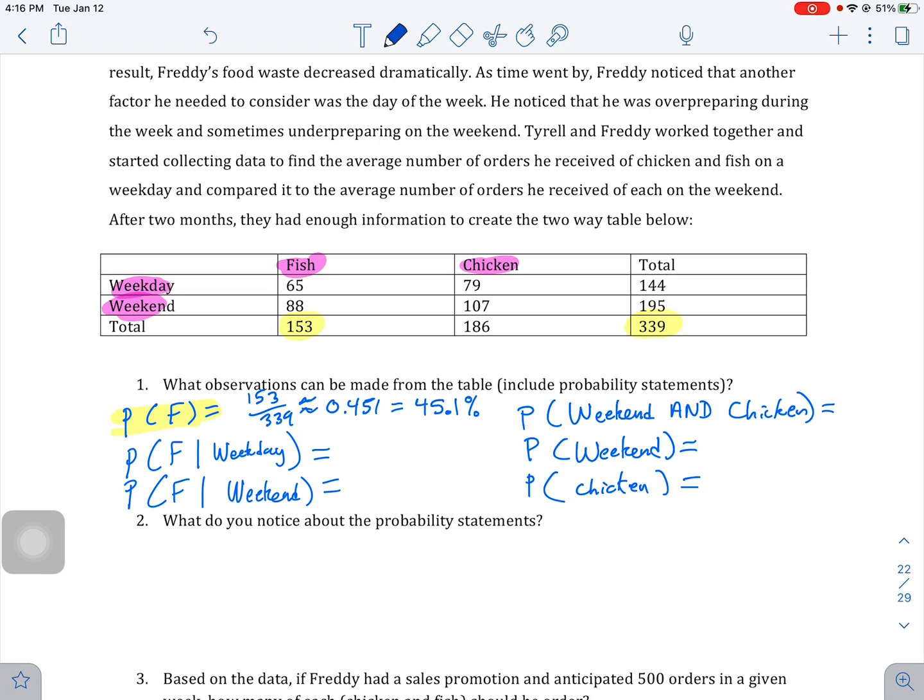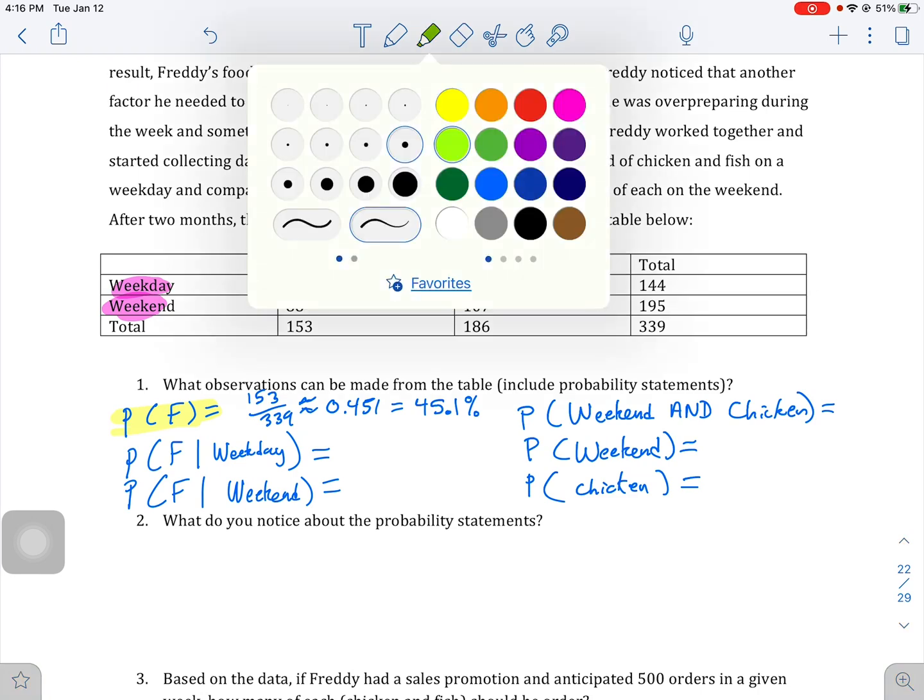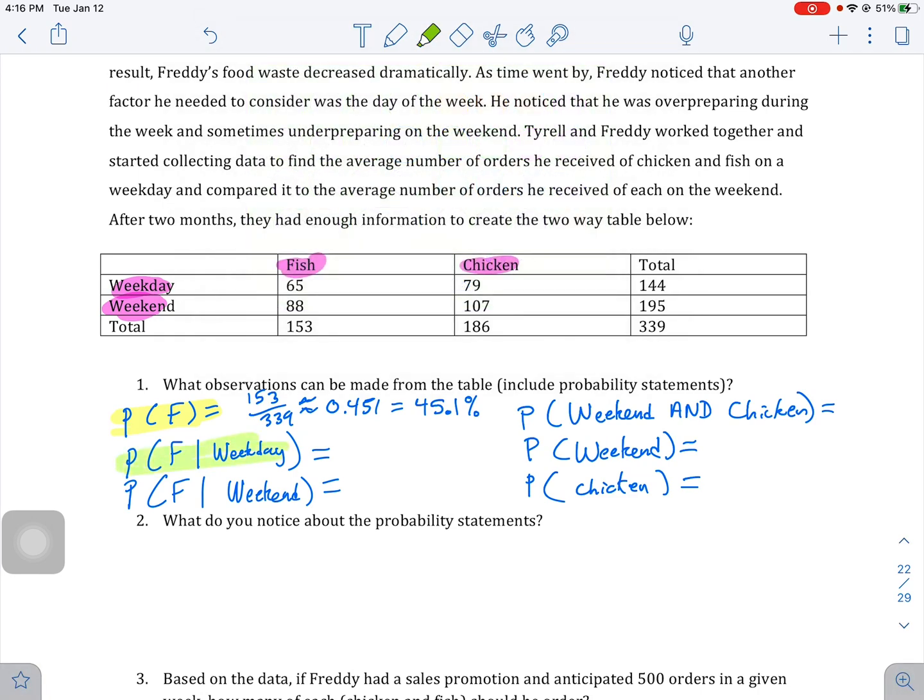Now, the other thing that we want to think about is the probability of fish if it's a weekday. So we're only concerned about the weekday stuff. The total weekday is 144, and of the 144, 65 are fish.